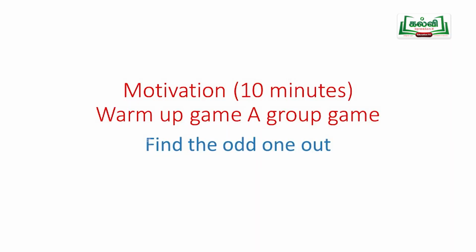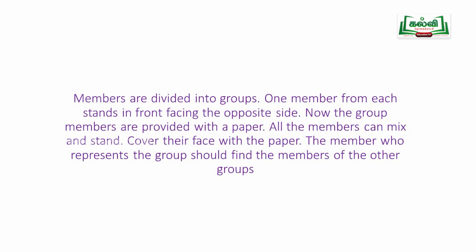First of all, the game is going to be named Find the Odd One Out. Take all the classroom members and divide them into groups. After dividing them into different groups, ask one member of the group to stand in front facing the opposite side so that he doesn't see the members of the group. Now, distribute white papers to all the members of the group.